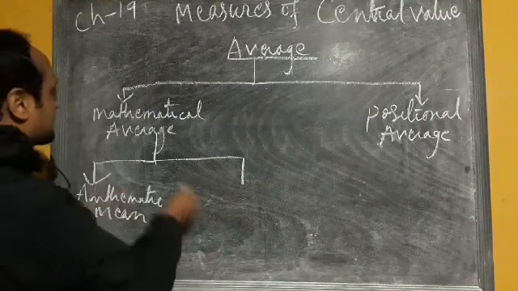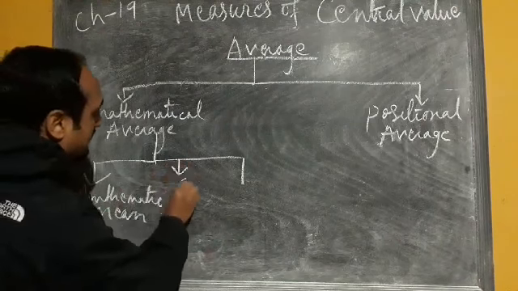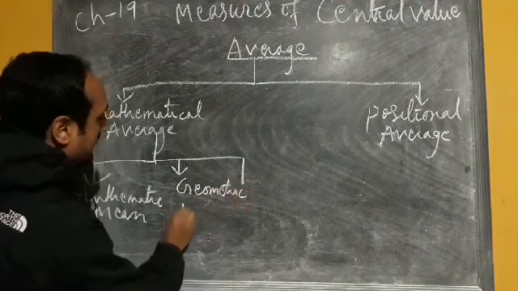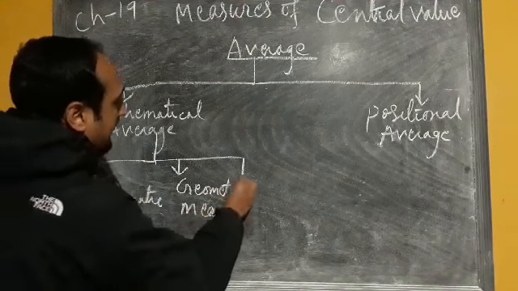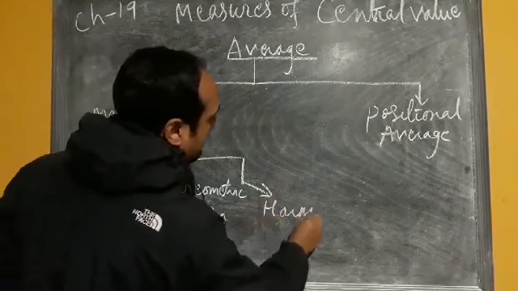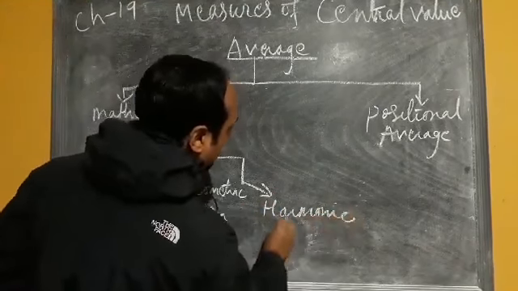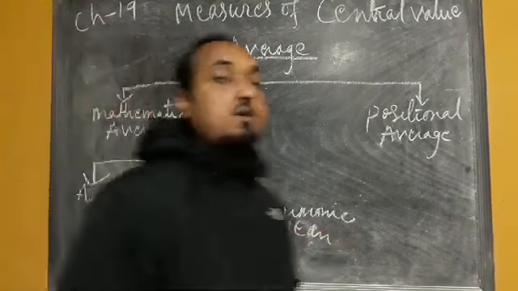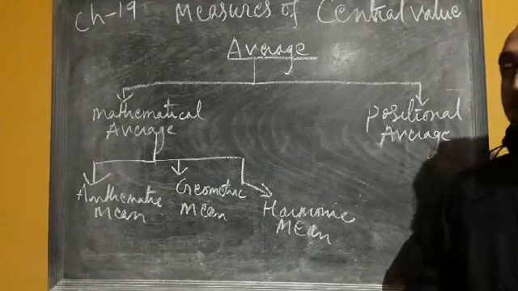The first one is arithmetic mean, the second is geometric mean, and the third is harmonic mean.